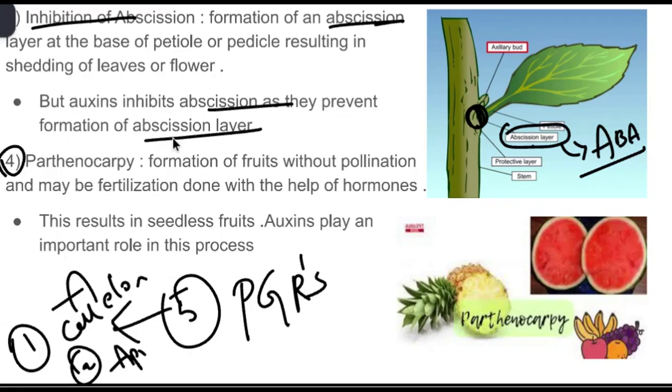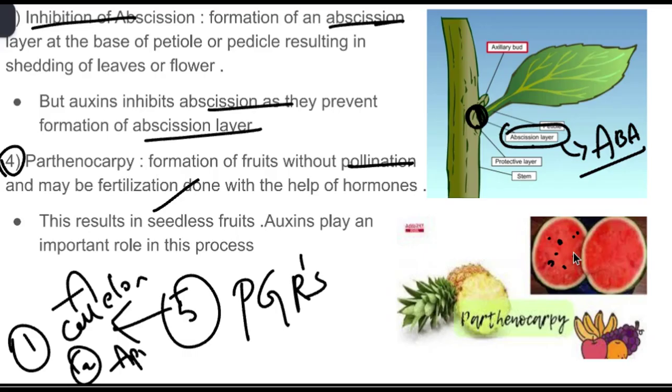And the fourth one is parthenocarpy. We all know formation of fruits without pollination or fertilization is called parthenocarpy. Because of hormonal changes, fruit formation happens without fertilization. Basically the fruits produced by parthenocarpy don't have any seeds, and this plays a very important role in production of seedless fruits. Seedless fruits are very important for the juice and beverage industries, as they can use them very easily. So parthenocarpy is an important technique that can produce seedless fruit.